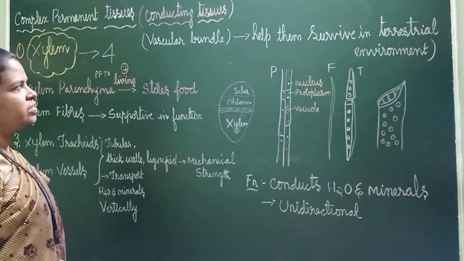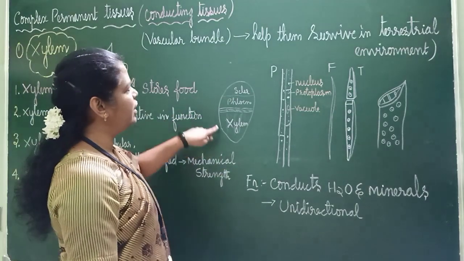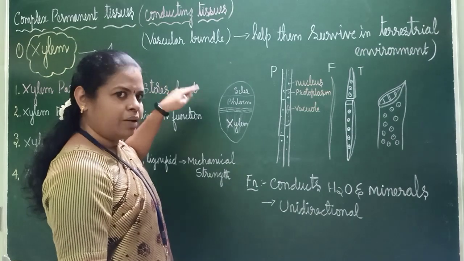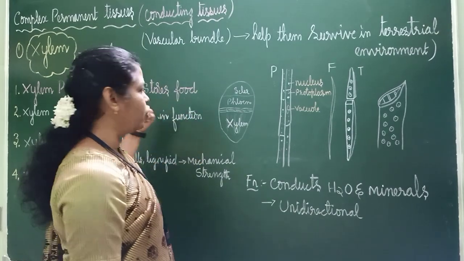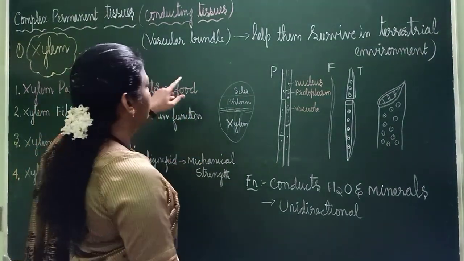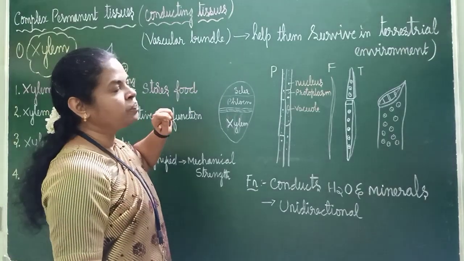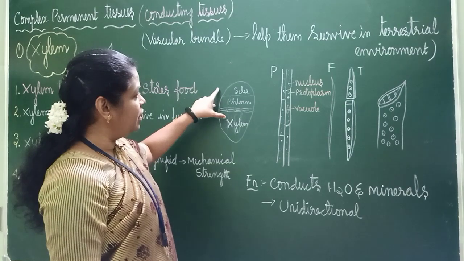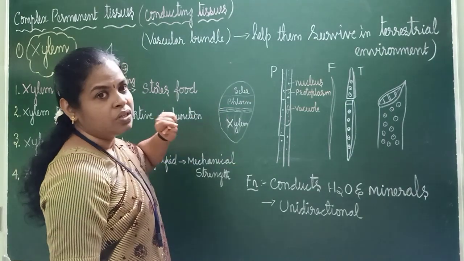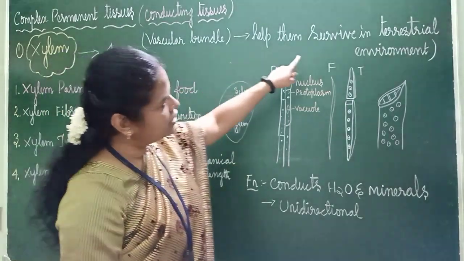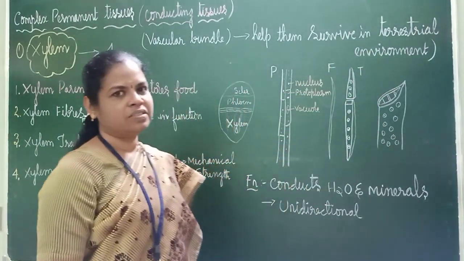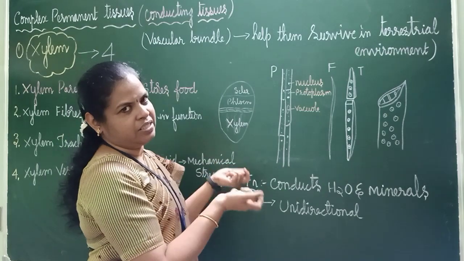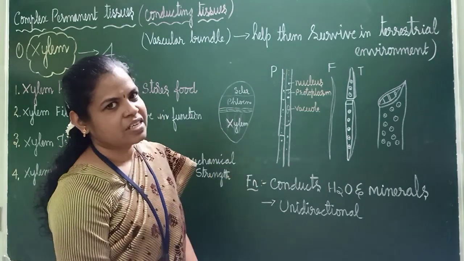What is the use of this? I have shown this in the vascular bundle. Xylem and phloem both are present in the vascular bundle. Now we are studying only xylem. Because they are inside the vascular bundle, it will help them survive in the terrestrial environment. They will be protected and can survive in the terrestrial environment.